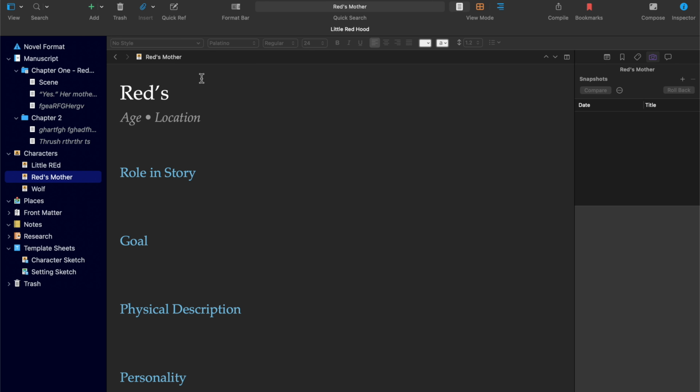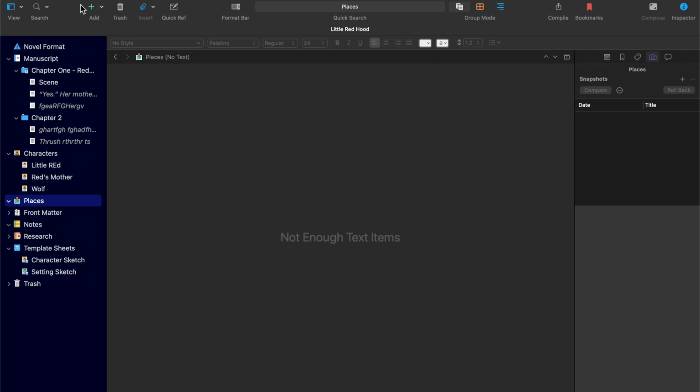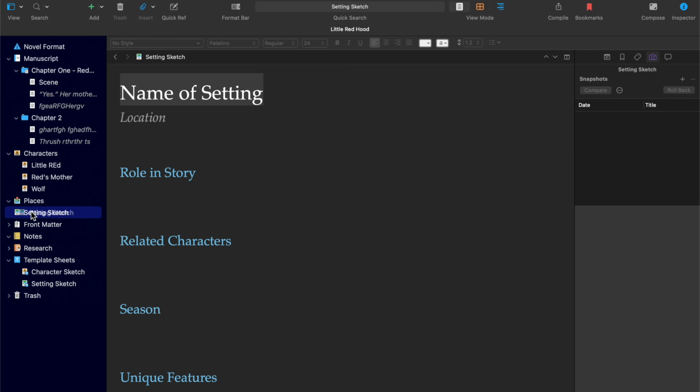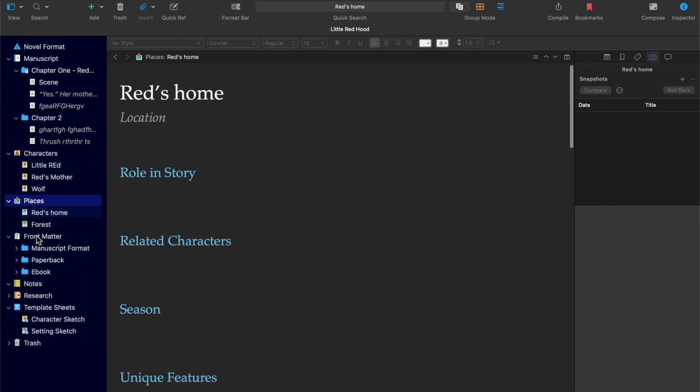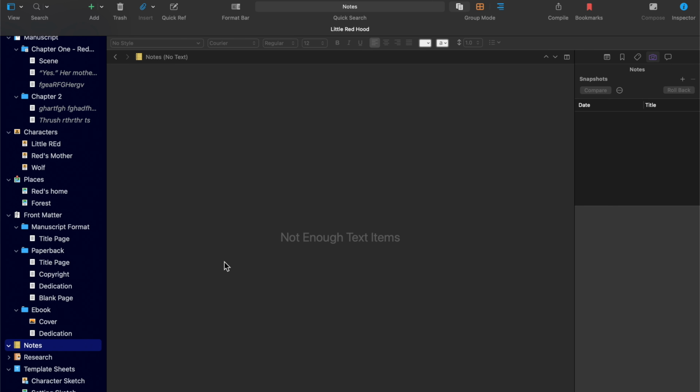But as I say, I personally prefer to make my own. You can do the same with the locations. Here you can put some notes.